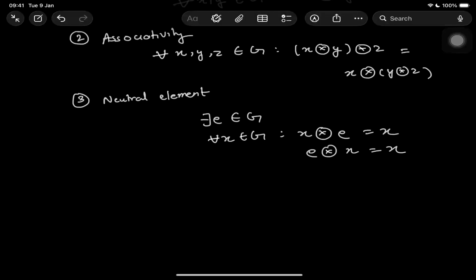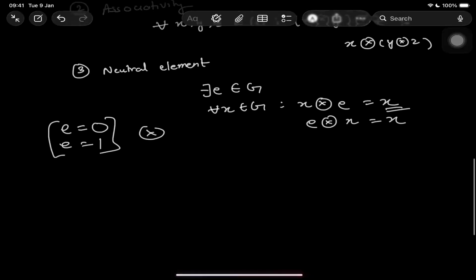If I talk about addition, our E will be 0 because anything which is added to 0 gives the element itself, right? If I talk about multiplication, our E will be 1. So E is defined based on the operation.